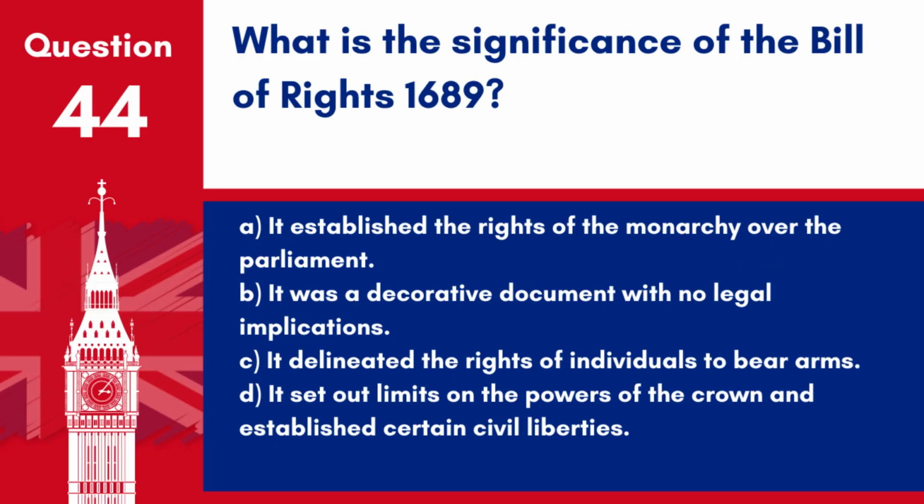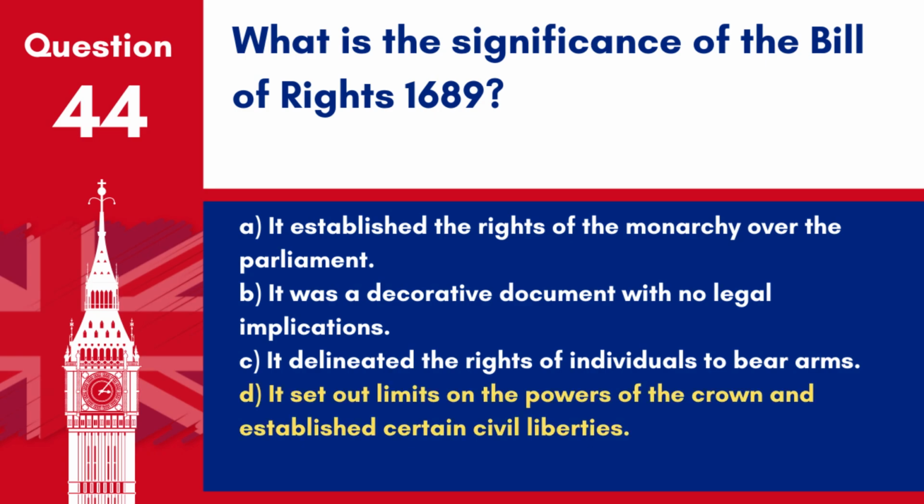Question 44. What is the significance of the Bill of Rights 1689? A. It established the rights of the monarchy over the Parliament. B. It was a decorative document with no legal implications. C. It delineated the rights of individuals to bear arms. D. It set out limits on the powers of the Crown and established certain civil liberties.